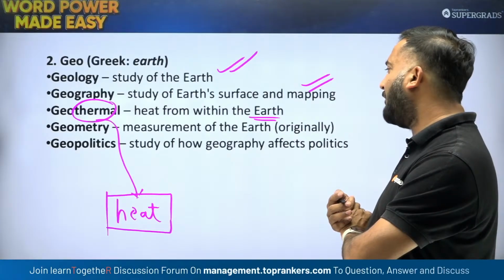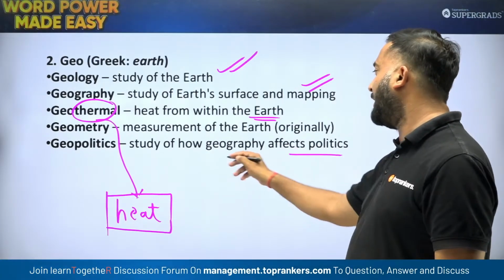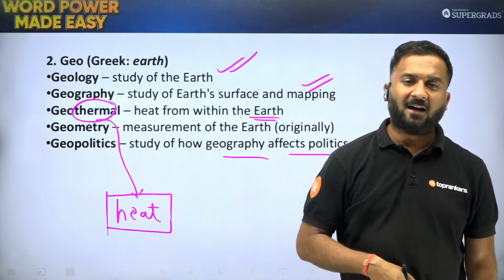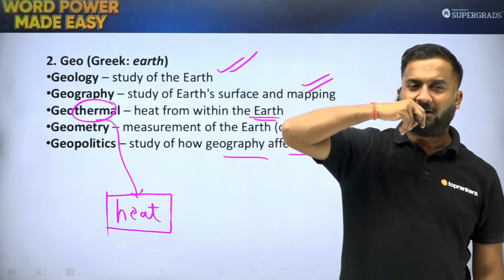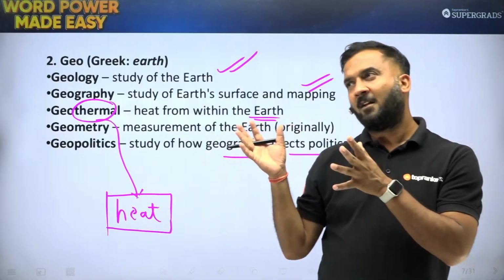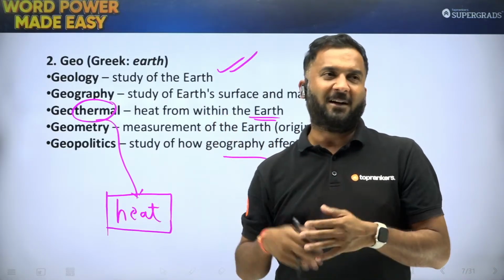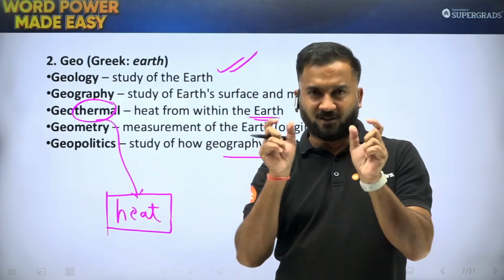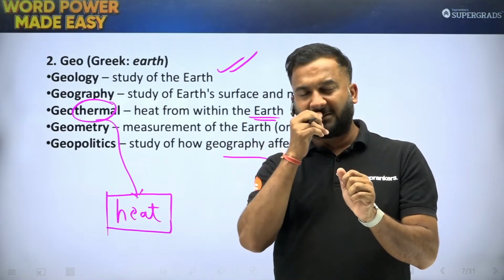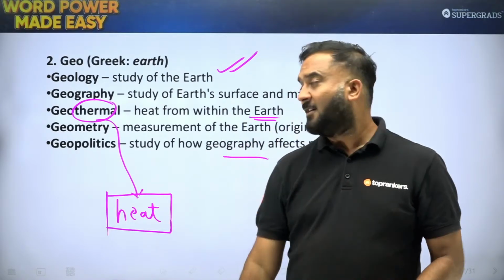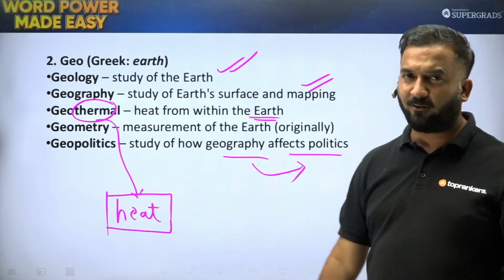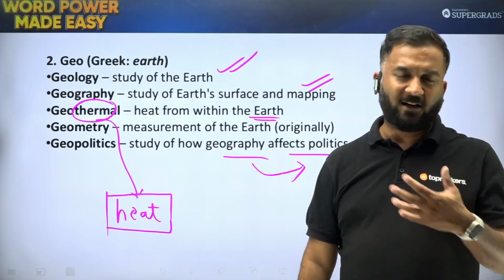Geopolitics is study of how geography affects politics. How geography affects politics. This is again a very broad term. अगर geopolitics का आपको अच्छा knowledge है, तो आप इसको context में समझ पाओगे. अगर नहीं पता है, in the meantime what you can do is कि आप different roots को समझो. Geo is for Earth, and politics, of course, is a different subject. So study of how geography affects politics, how the geography of a place affects the international politics.